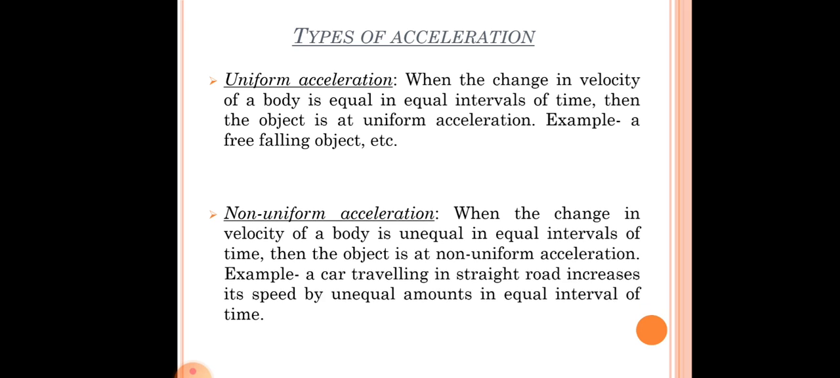What is non-uniform acceleration? When the change in velocity is unequal in equal intervals of time, the object is in non-uniform acceleration. So when the velocity is changing haphazardly, that means sometimes it is increasing, sometimes it is decreasing, it is not in a regular manner, so that type of acceleration is your non-uniform acceleration. For example, a car traveling in a straight road increases its speed by unequal amounts in equal intervals of time.